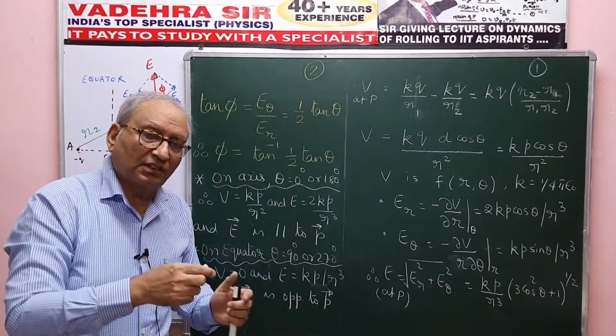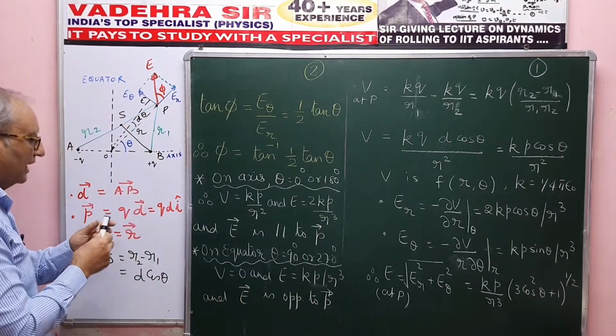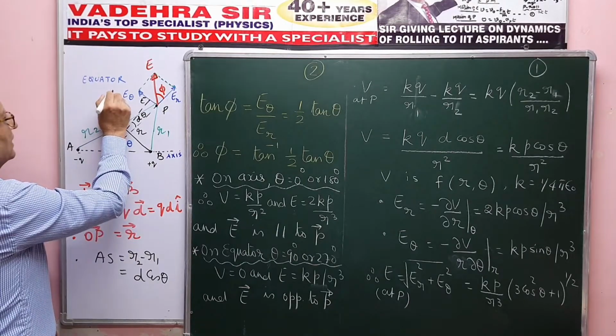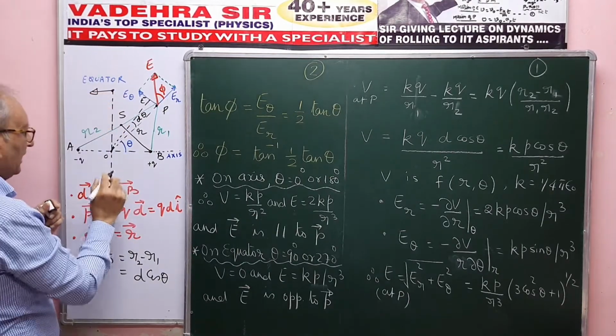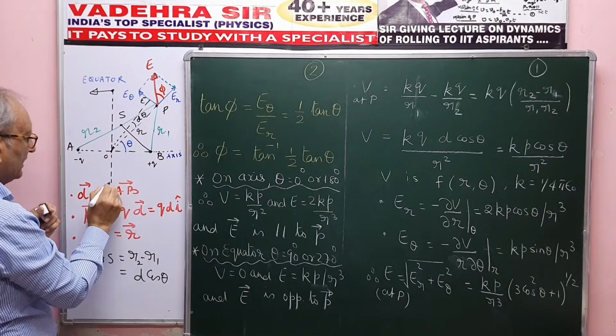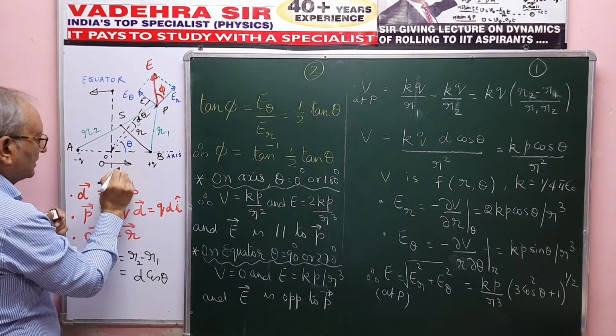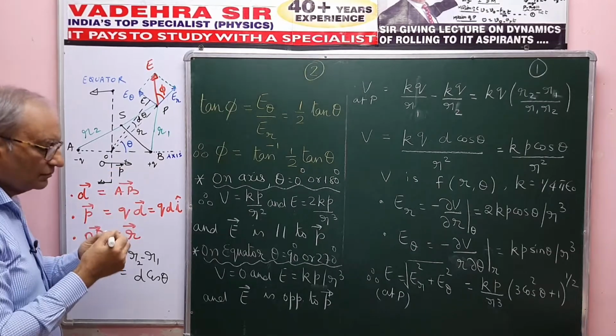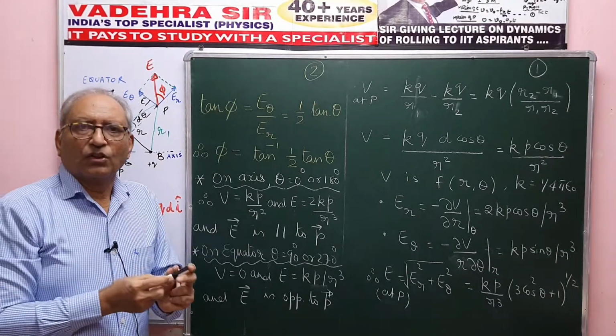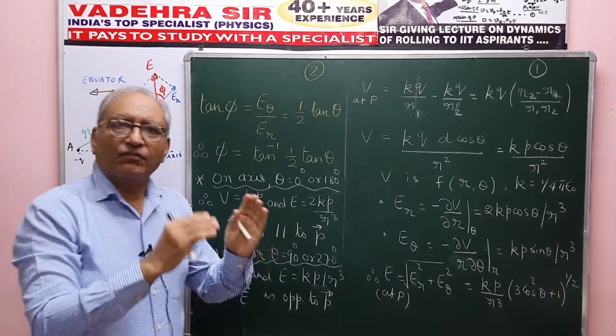But the direction: on the equator, the field would be here, opposite to P arrow, and here it is also opposite to P arrow, because definitely P arrow is here. So there you are. So we have learned everything. We have learned about the potential.